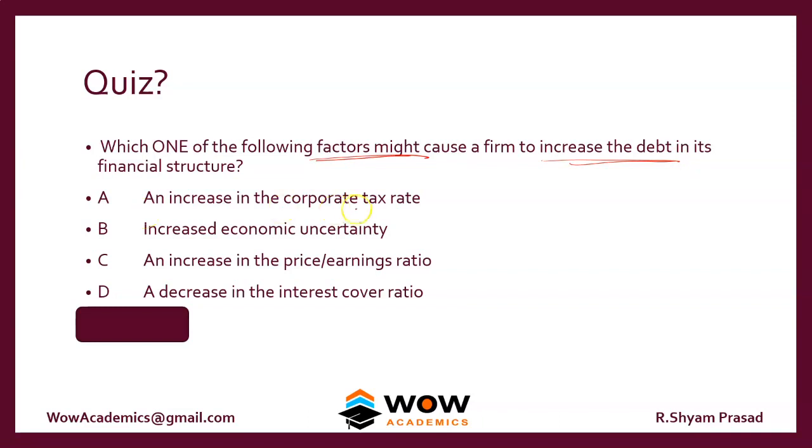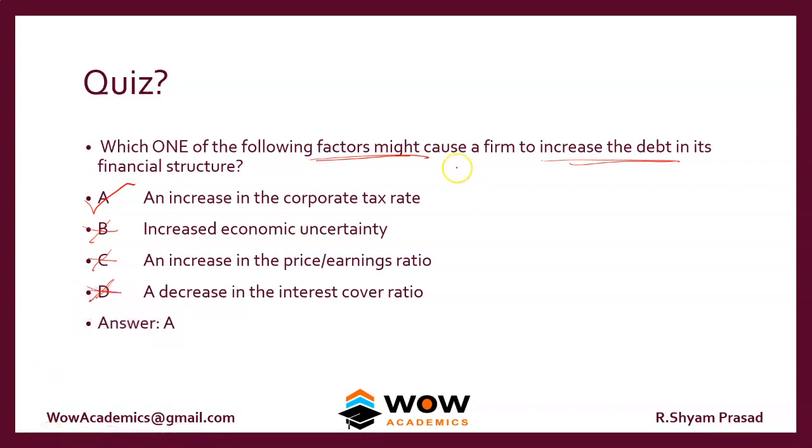So an increase in the corporate tax rate, yes, of course this will do, because the higher the tax rate, it will give us more interest tax benefit. Increase in economic uncertainty, no. An increase in the PE ratio, this is only applicable for a share. A decrease in the interest coverage ratio, no, this will actually demotivate the company to raise more debt. So the answer should be A. That's how the question works.